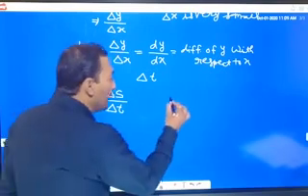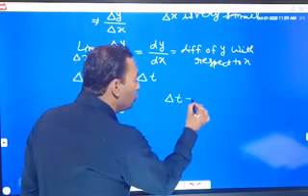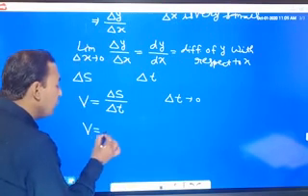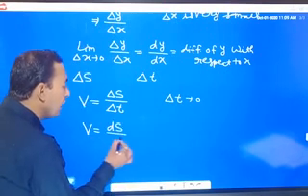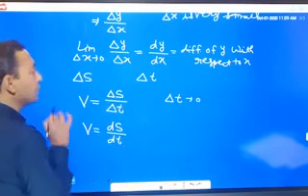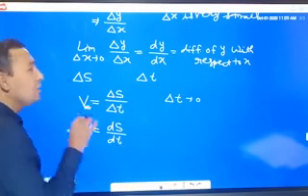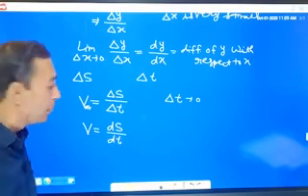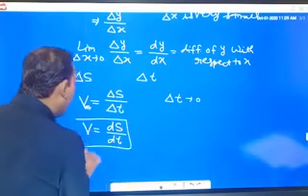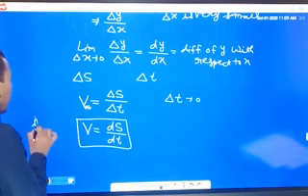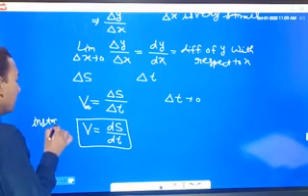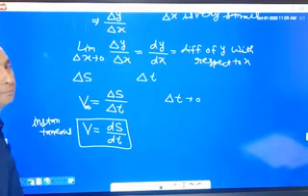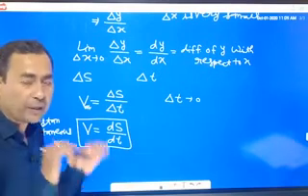If here delta t tends to 0, delta t is very small, then we can write speed as v equal to ds upon dt. By this formula we got average speed, total distance divided by total time, and by this formula we can find instantaneous speed at a particular time.